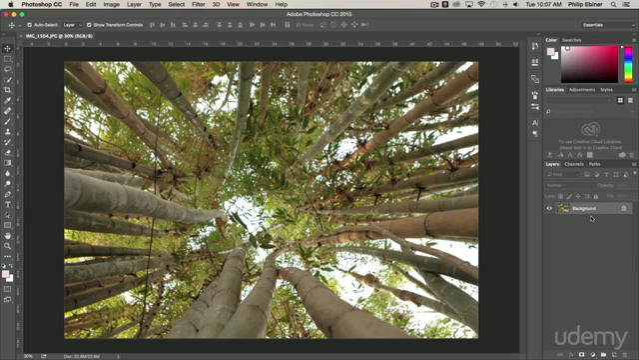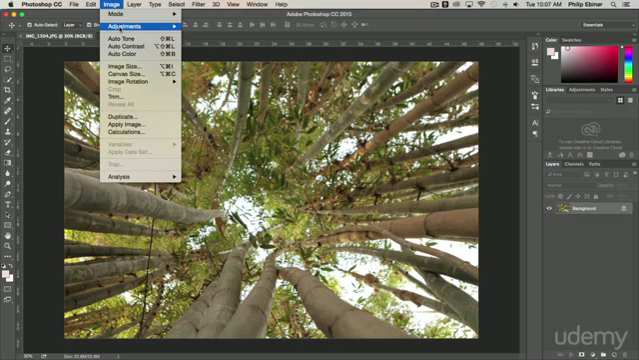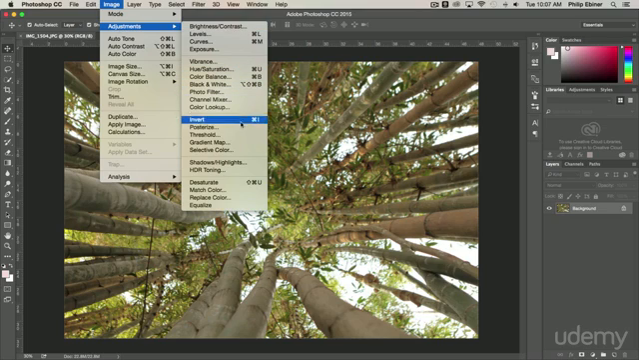Now, there's a couple different ways to edit your photos in Photoshop. What I'm going to show you is the first way, which I suggest not doing, and then the second way, which I suggest doing. The first thing most people do is click on their image, add it, and go up to Image, Adjustments, and then you get all of these different options for editing.